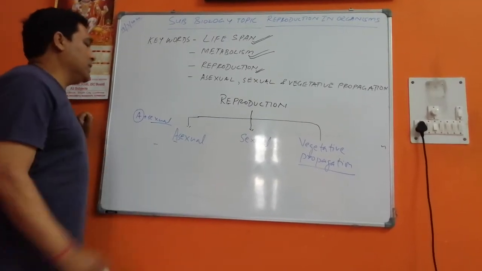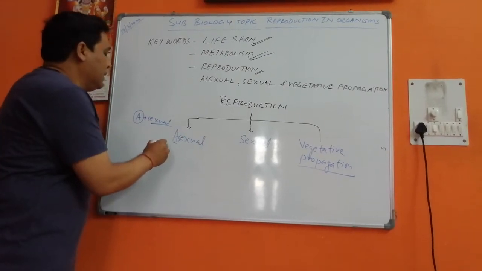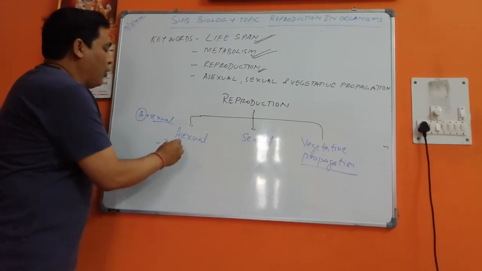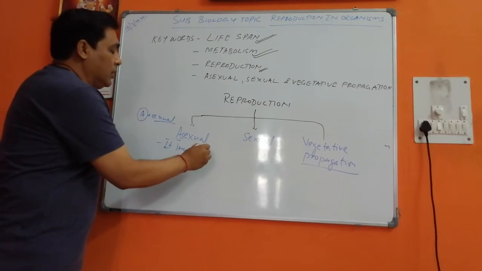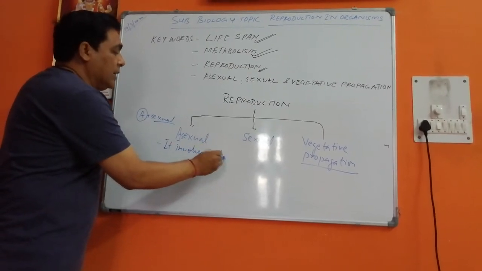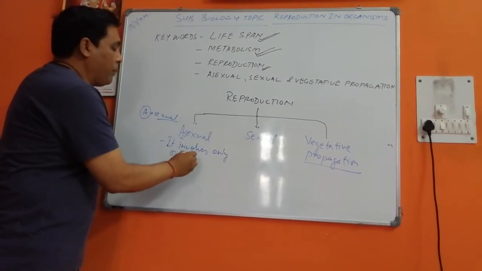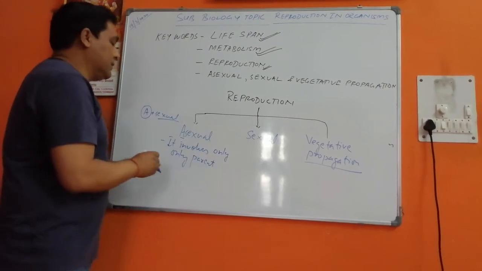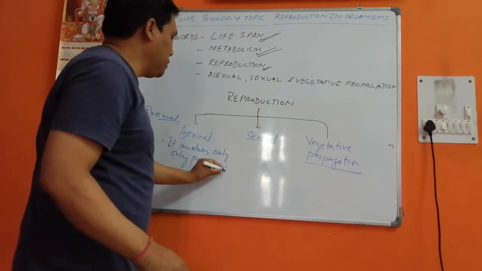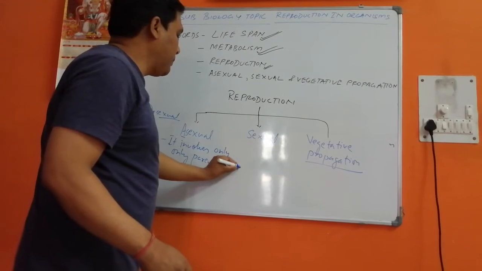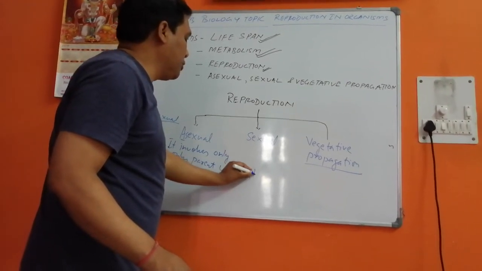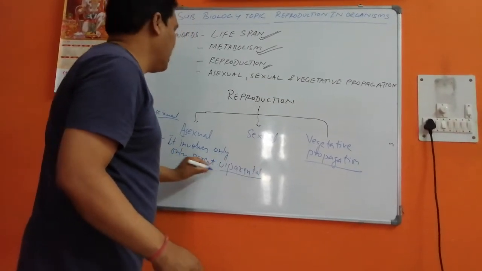Now coming to the asexual thing, it involves only one parent, that is, it is uniparental. Uniparental means only one parent is involved.